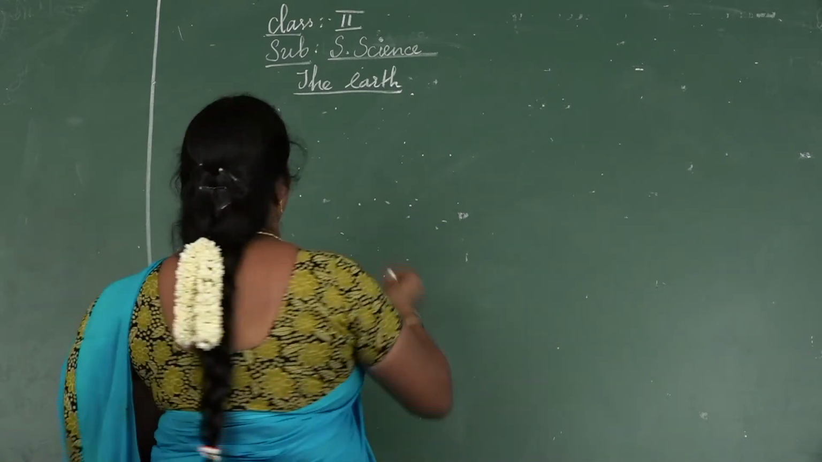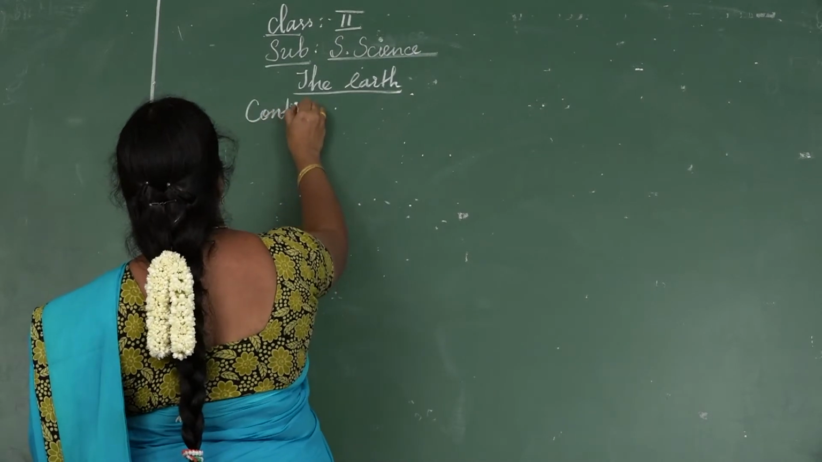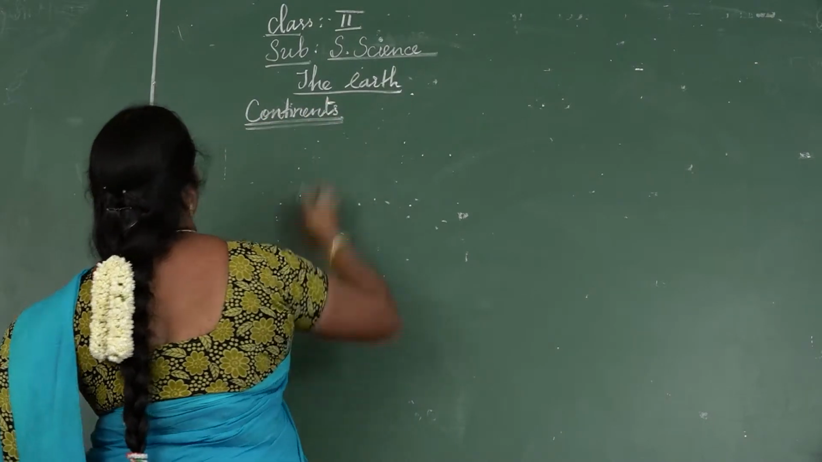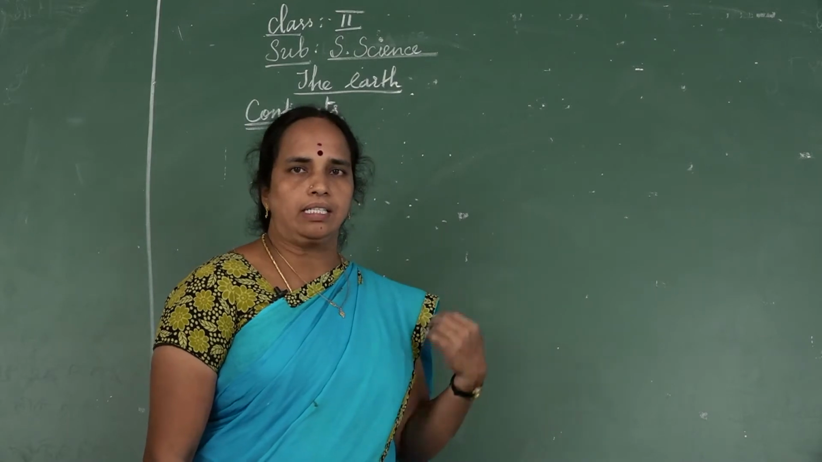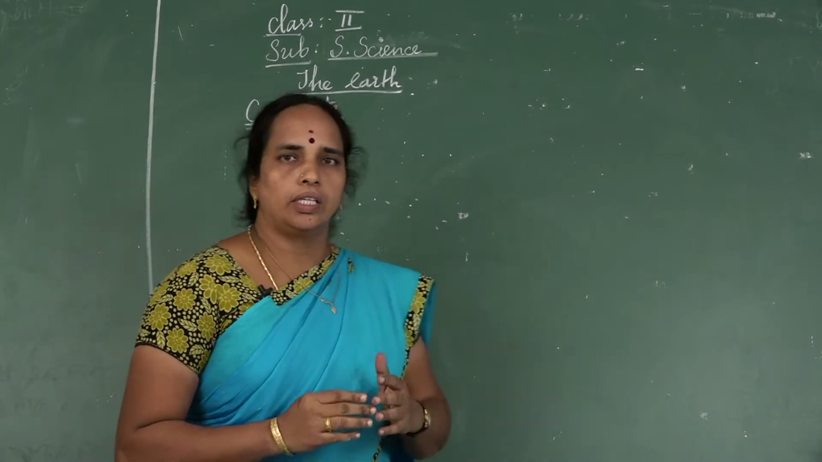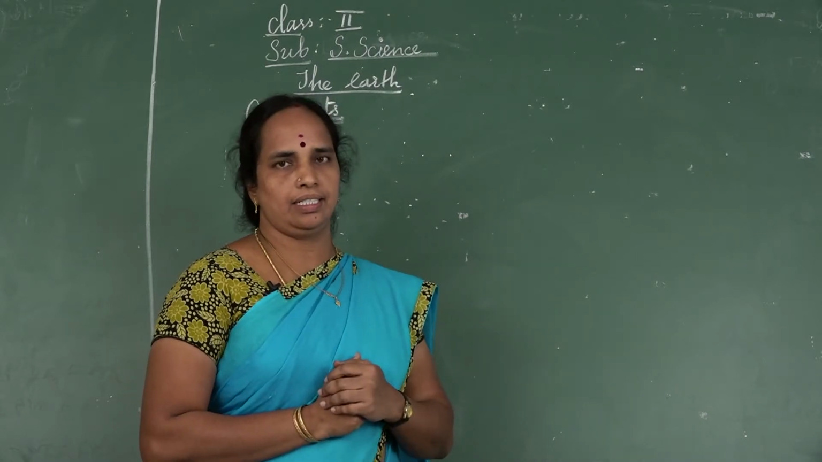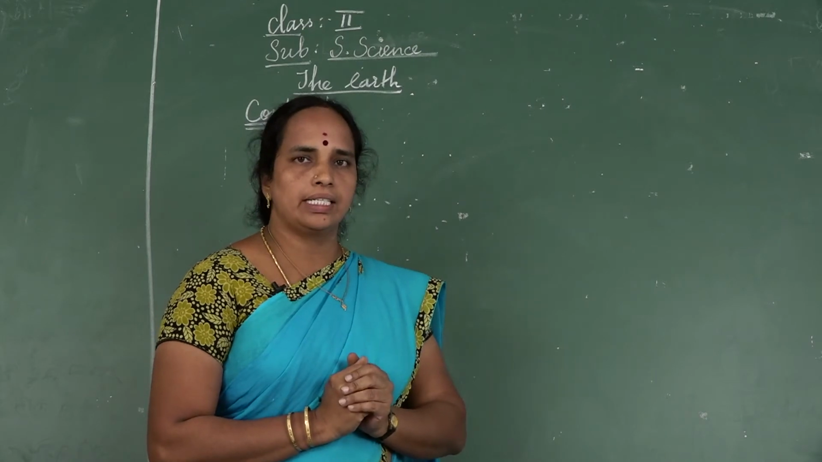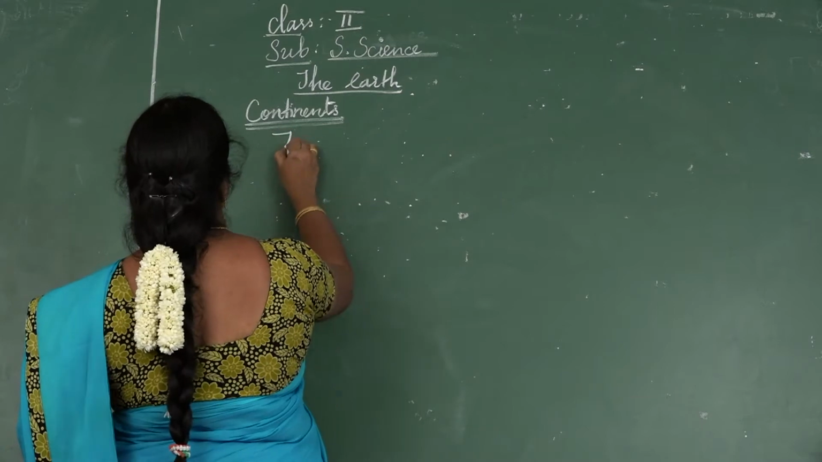Now see continents. What are continents? The land masses of the earth are called continents. Land masses. How many continents are there? Very good. 7 continents.